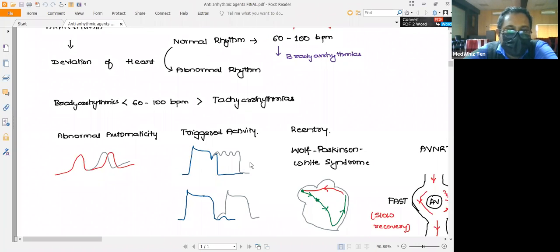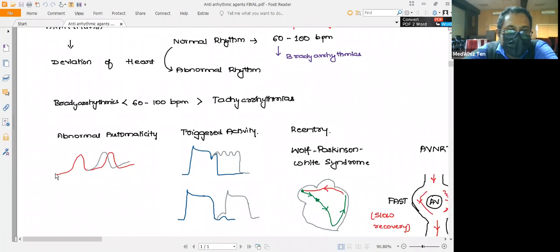So let us see how the tachyarrhythmias can occur. There are three major mechanisms by which the tachyarrhythmias can occur. Here you can see that tachyarrhythmia can be due to abnormal automaticity. As we have learned, the autorhythmic potential is only mediated by the pacemaker as well as the latent pacemakers.